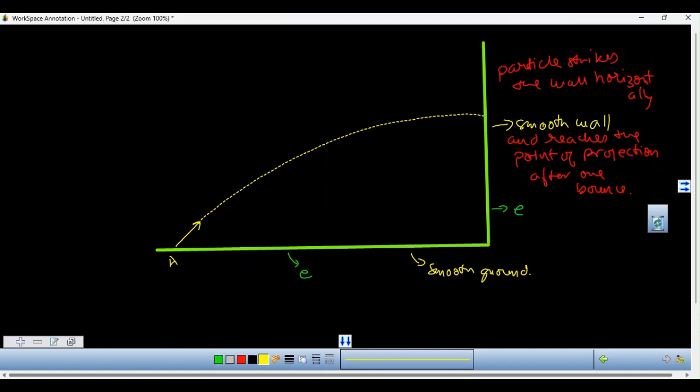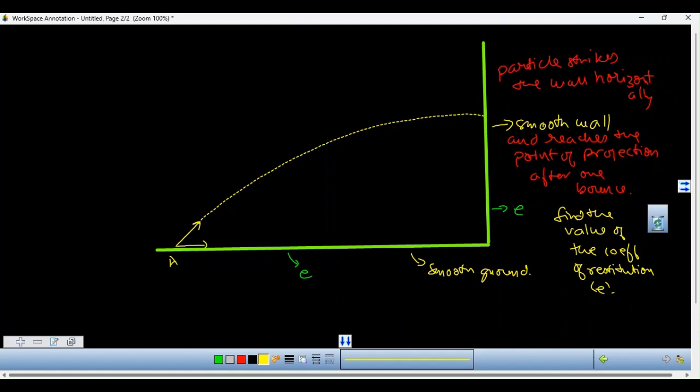And we have to find the value of E. We have to find the value of the coefficient of restitution E. So let us see how we are going to solve this. It's a very simple question and not much complexity is involved here.